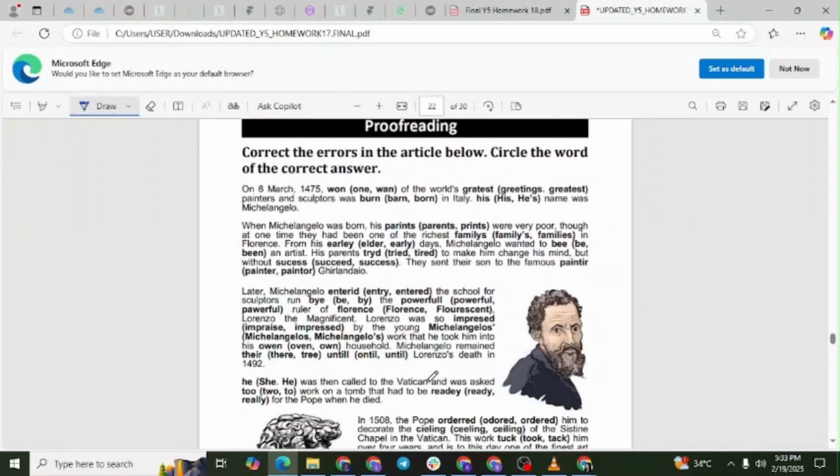Explanations. 1. "Not one or one." Correct spelling for one of the world's greatest. "Greatest," not "greetings." Correct superlative adjective. "Born," not "barn" or "burn." Correct past participle of bear. "His," not "he's." Correct possessive pronoun. "Parents," not "prince." Refers to mother and father.